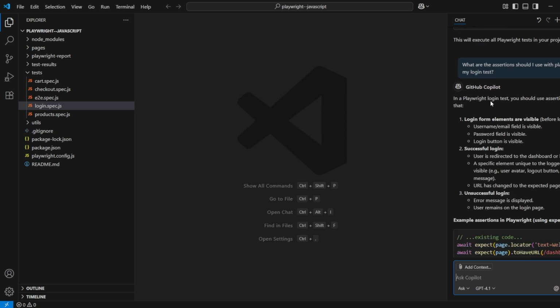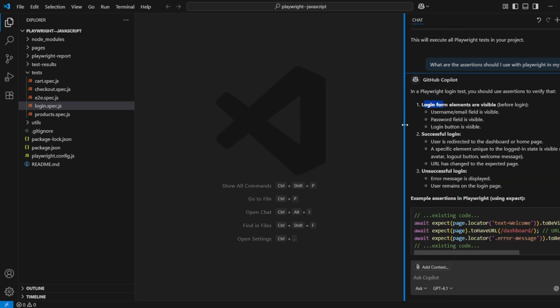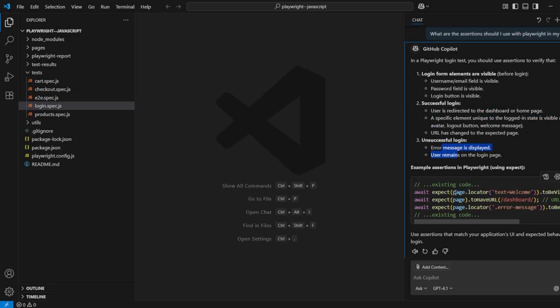So it has given me a general answer that login test elements should be visible. You should check for the username, password, login button, for a successful one and for a non-successful one. It is also writing me code that I need to use, to be visible and other stuff as well, right? To have and locate and others. We're not going into details.